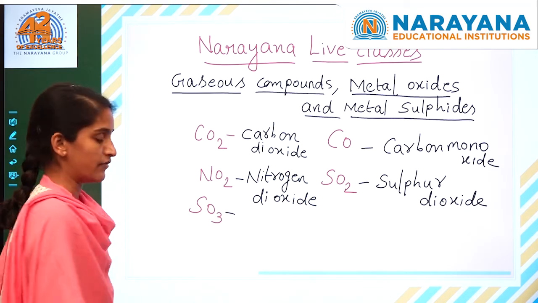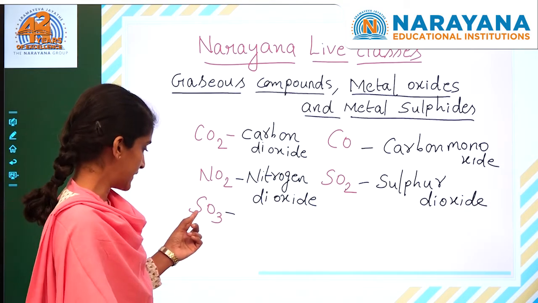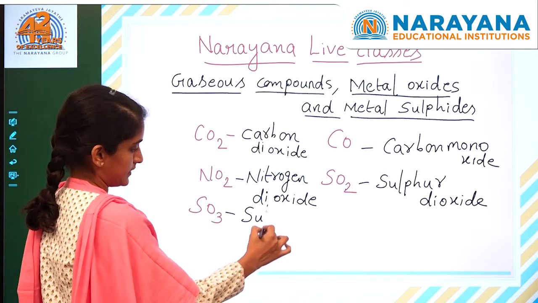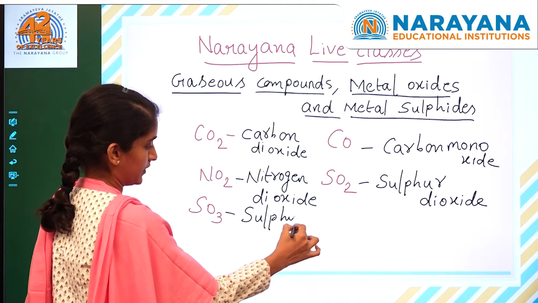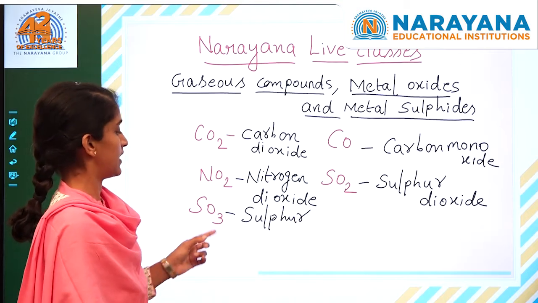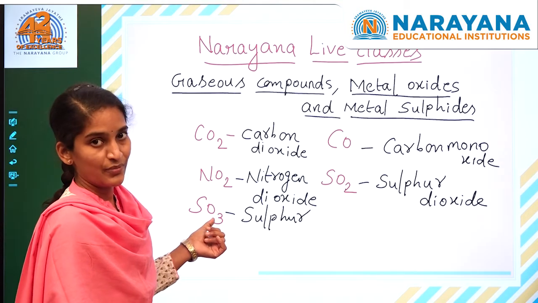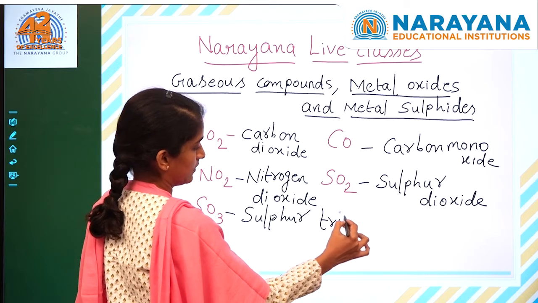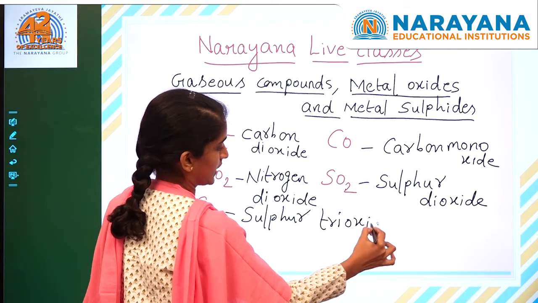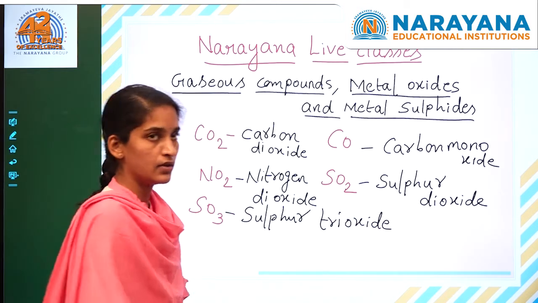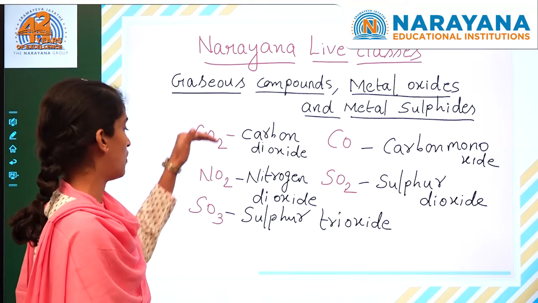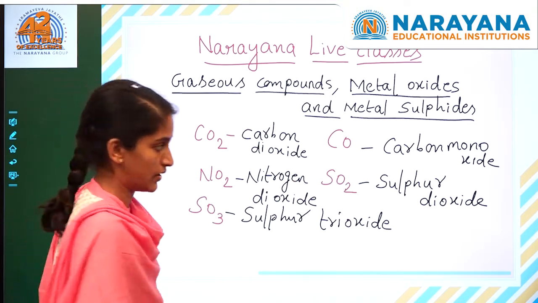The chemical name of SO3: here one sulfur atom and three oxygen atoms are there. So you want to write sulfur first. After that, three oxygens are there, so you want to use the prefix tri. Tri means three. Trioxide. Sulfur trioxide. So these are some of the chemical formulas for gaseous compounds. Now, all these are gases at room temperature.